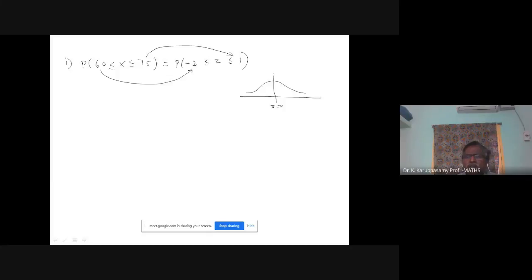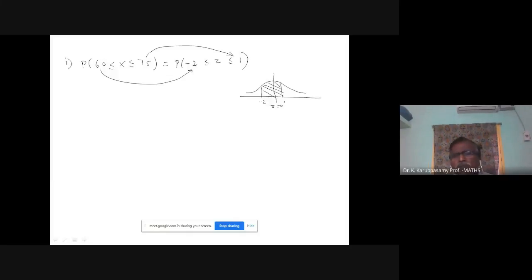Whatever the area on the left side, it is the same as the right side. It is symmetric. The left hand side is symmetric to the right side. Minus 2 to 1. This is 0. So your minus 2 will be at this place. This point is minus 2. 0, minus 1, minus 2, and 1. 1 is here. Actually, you want the area of this portion. This is the probability.